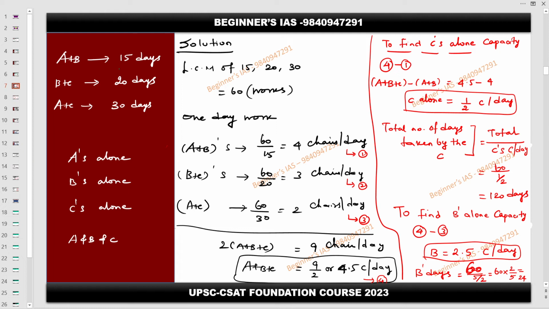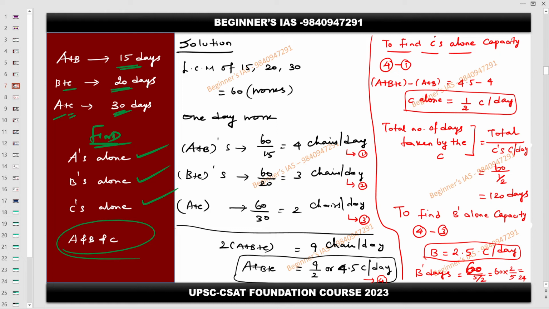If A and B working together have the capacity of completing the total job in 15 days, B and C complete it in 20 days, and A and C complete it in 30 days, then find how many days are taken by A alone, B alone, and C alone. And if all of them are working together, how many days are taken by them? So that is the question.